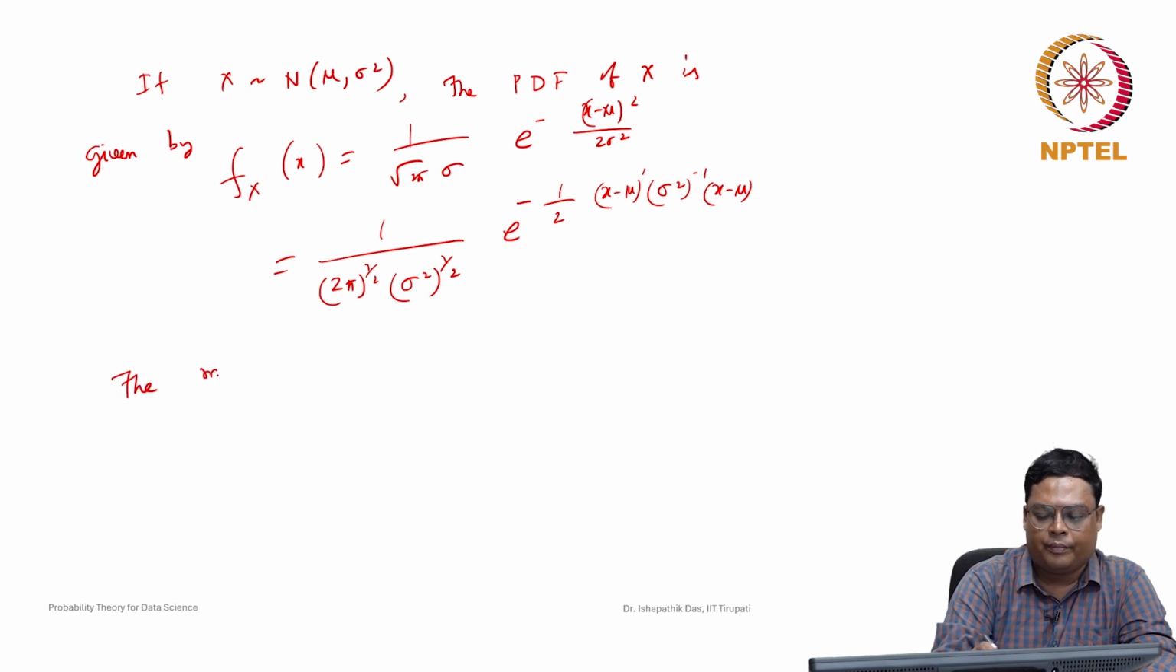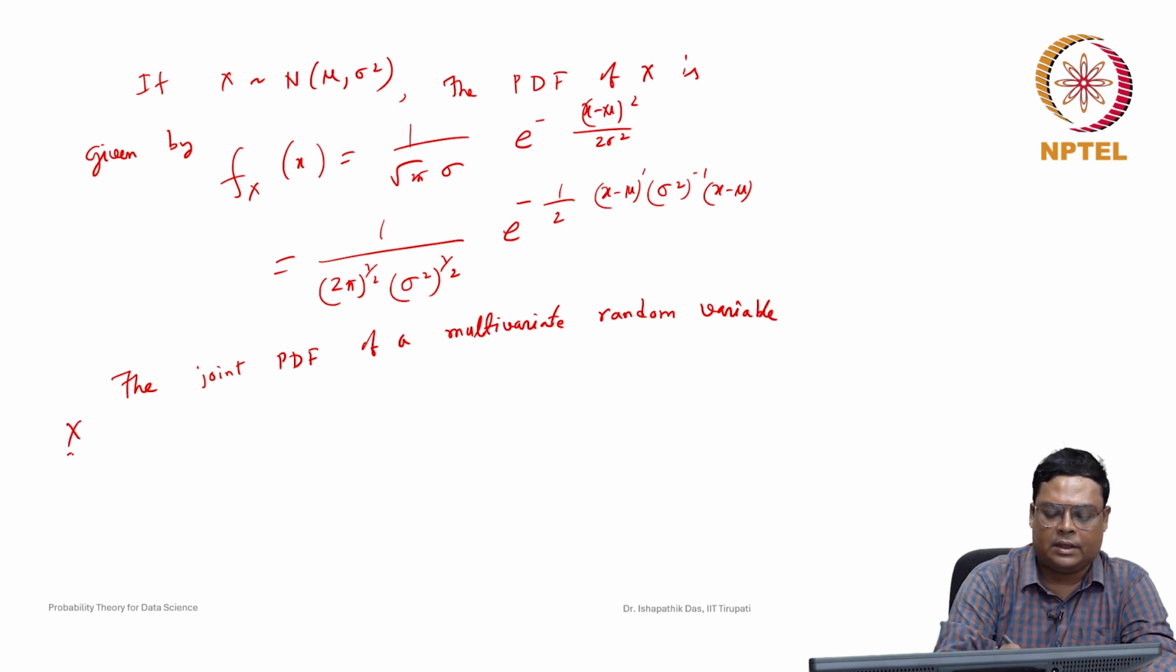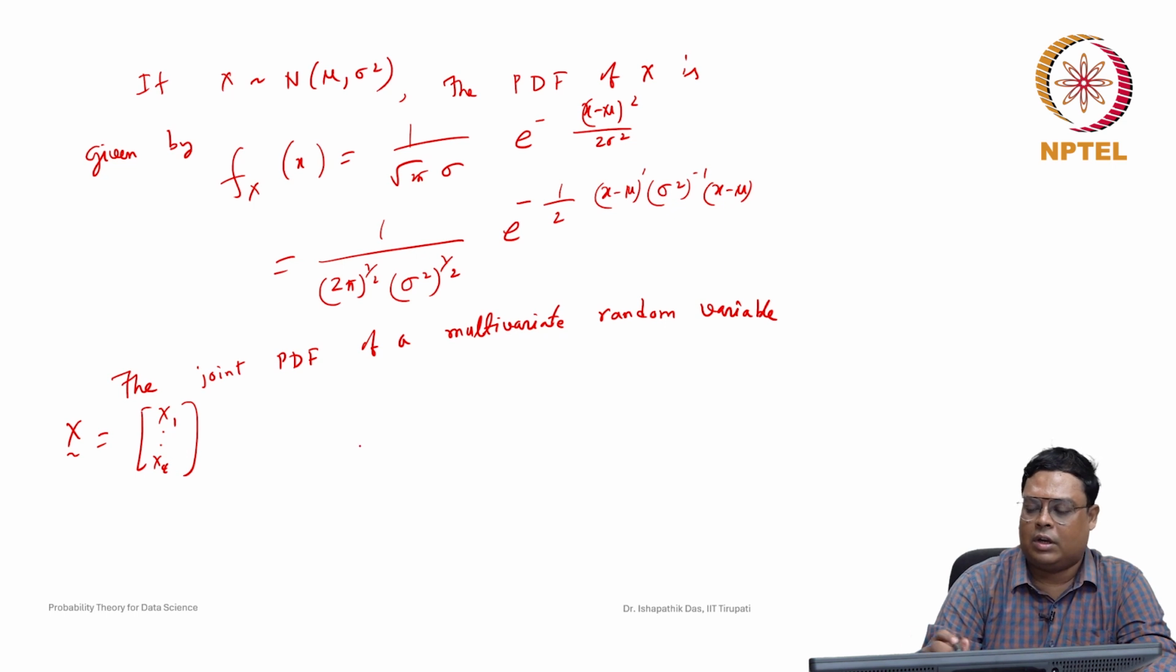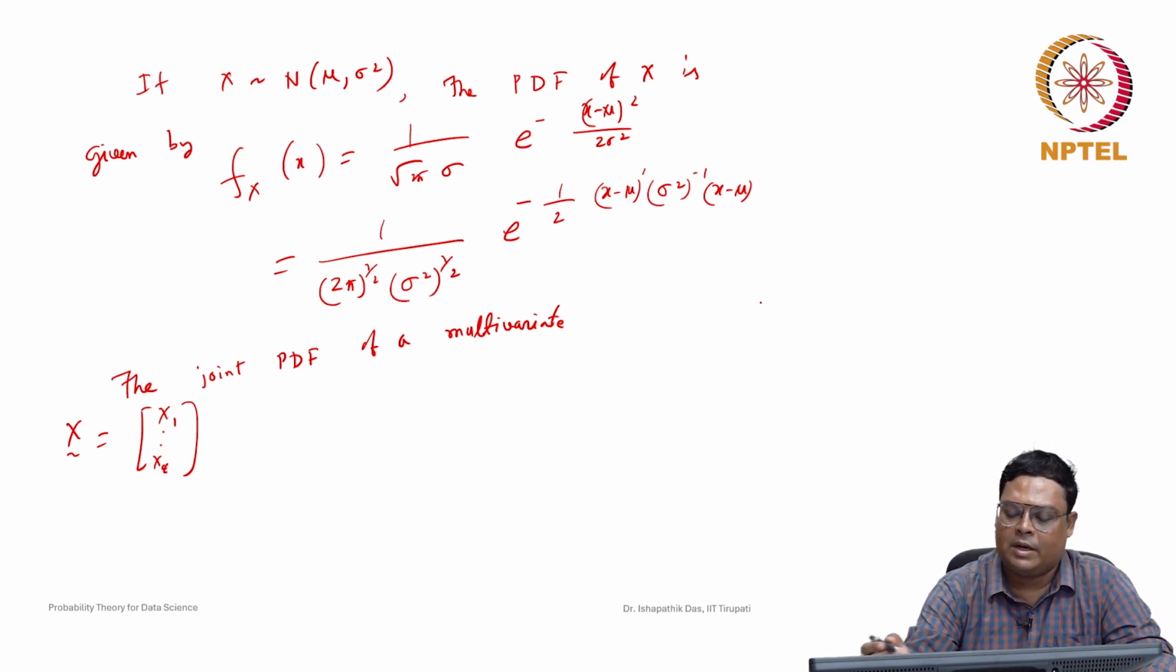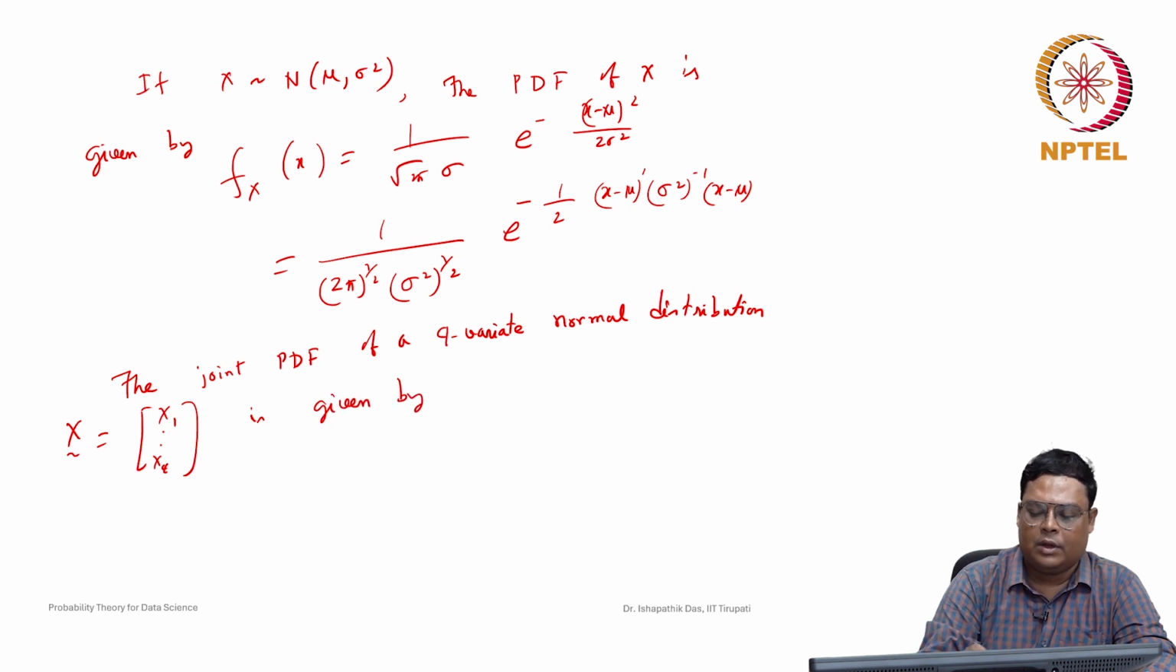Now the multivariate case: the joint probability density function of a multivariate normal distribution, a q variate normal distribution because there are q variables, of the random variable x, x1, x2, up to xq, is given by f of x.